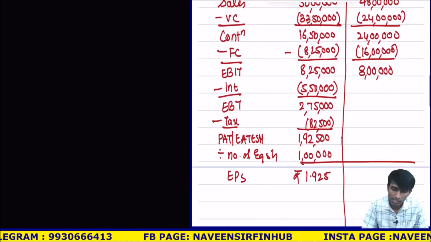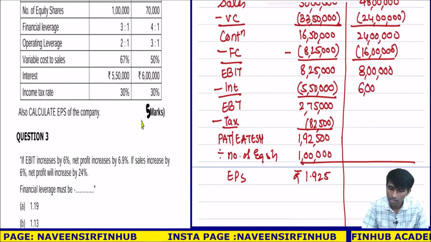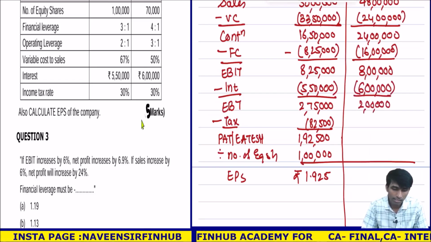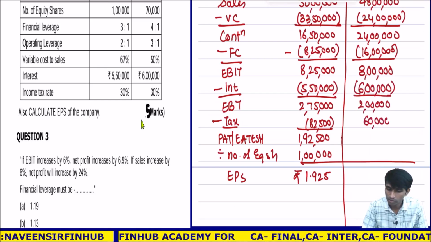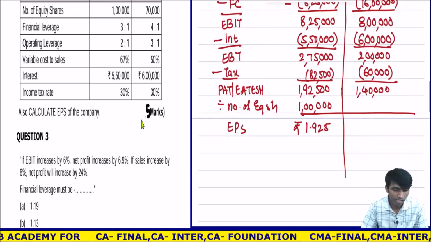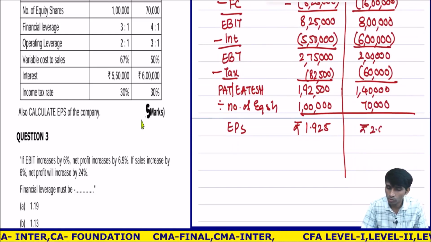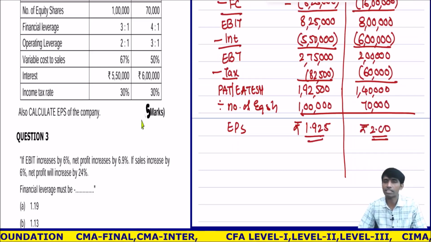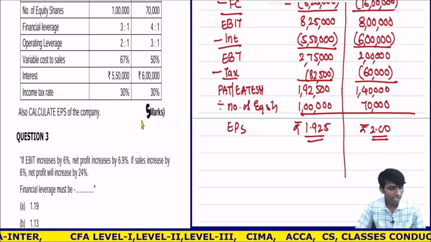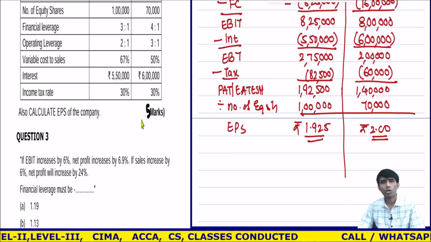Okay. So interest is how much? Interest is 6 lakhs. I'll minus this. What I get? 2 lakhs. Tax is 30%, so 60,000. When I minus this, I get 1,40,000. Number of equity shares is 70,000. I divide 1,40,000 by 70,000, which is 2. I think the majority of the students have done this. I was a bit fast because this is very easy. There's no problem in this. You can pause and you can copy.